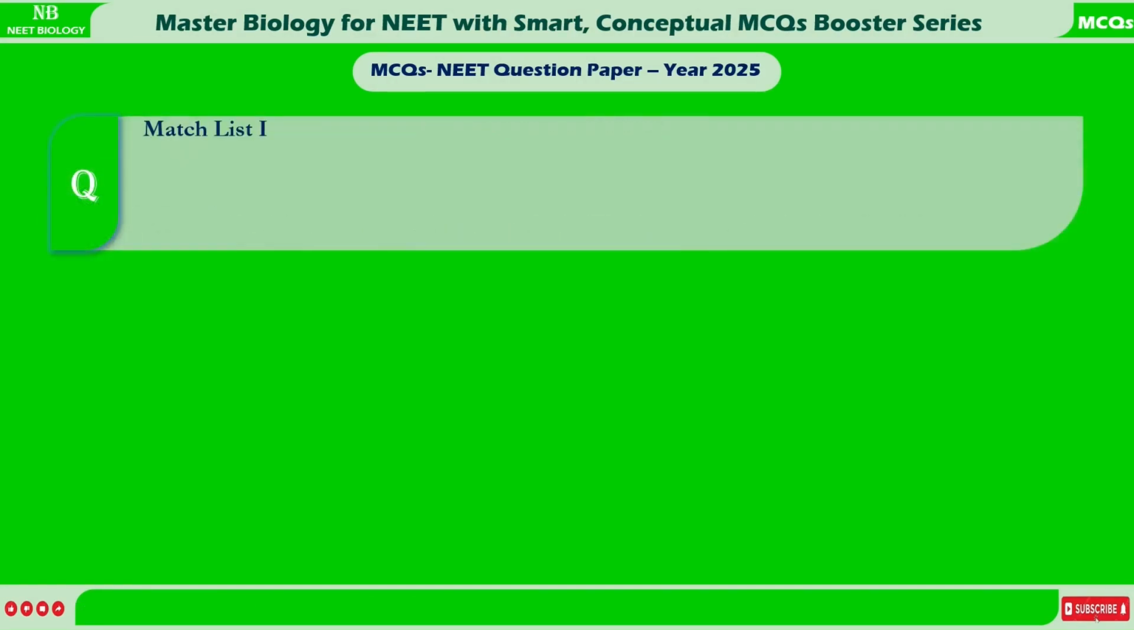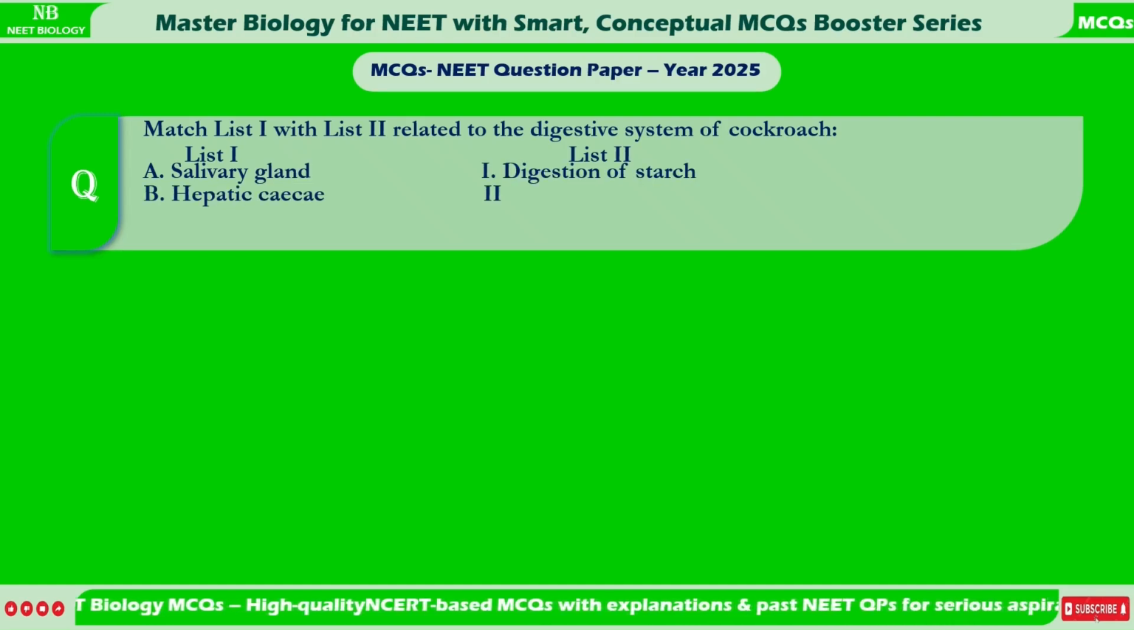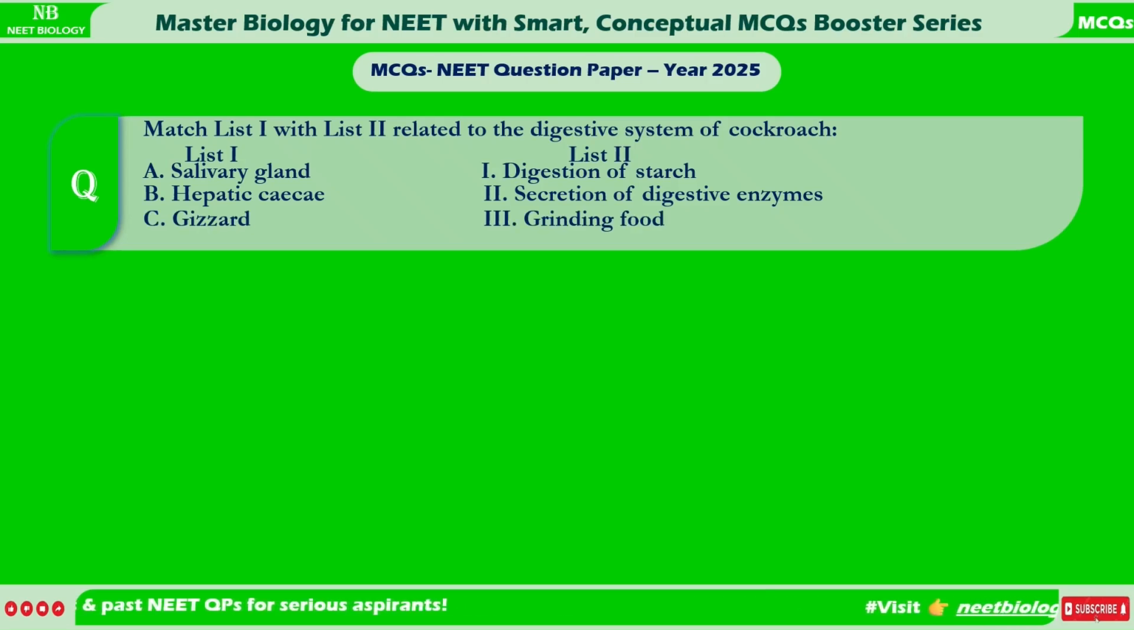Match List 1 with List 2 related to the digestive system of cockroach. List 1, List 2. A. Salivary gland, 1. Digestion of starch. B. Hepatic caeca, 2. Secretion of digestive enzymes. C. Gizzard, 3. Grinding food. D. Colon, 4. Absorbs water.